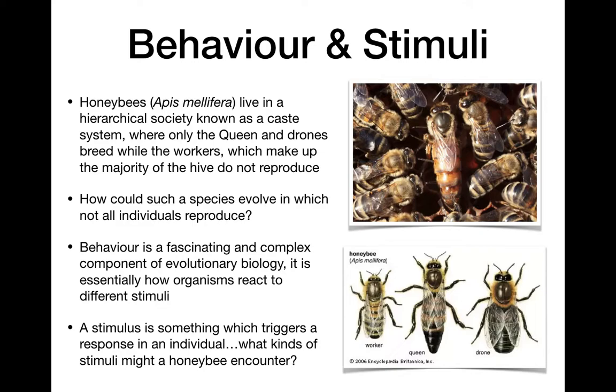Well, they can encounter other bees, of course, which would be a stimulus. There's honey, there's parts of the hive. If they're a bee who leaves the hive, there's flowers. There's other insects like spiders and spider webs, wasps. There's the weather, the wind, how cold it is. All those kinds of things are going to be stimuli that the bees have to choose to interact with in one way or another. And the way they interact, the way they behave when they encounter those different stimuli, that's really key to who they are as an individual and how they will survive.